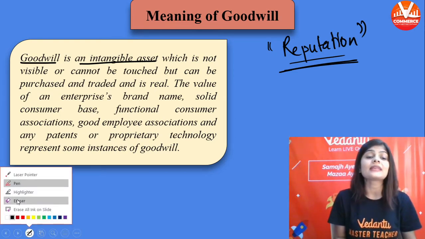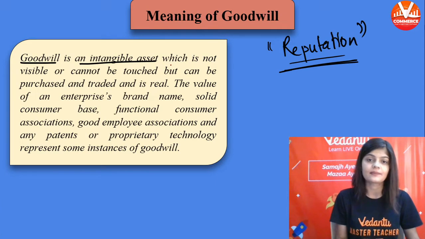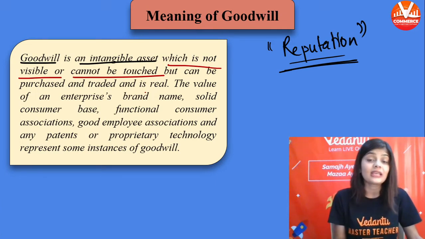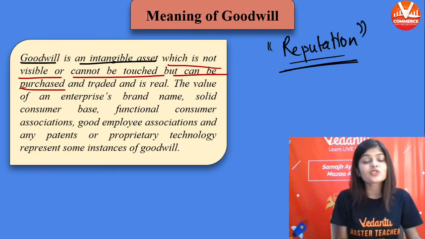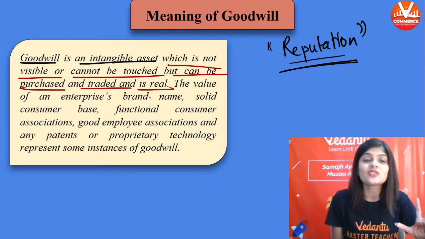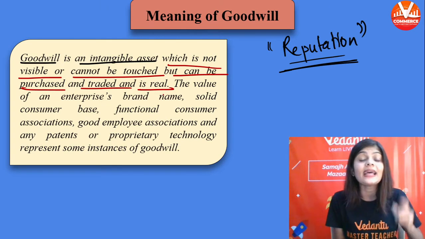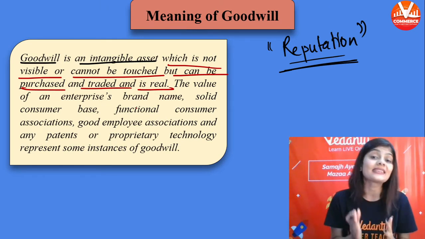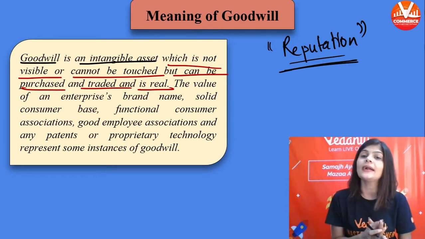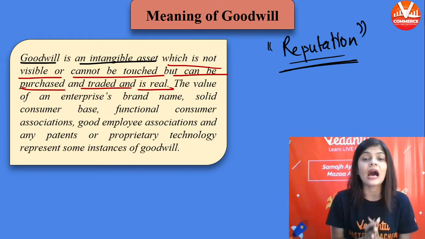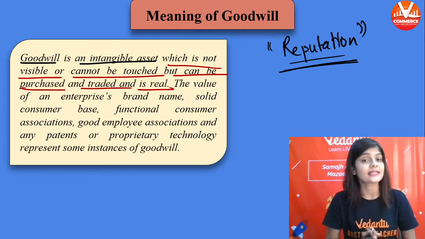So goodwill is an intangible asset which is not visible or cannot be touched, but can be purchased and traded and is real. You can purchase the goodwill. You can trade it and it is real. It is an asset. It is something that exists. It is real, but we cannot see it. We cannot touch it. So it is an intangible asset.